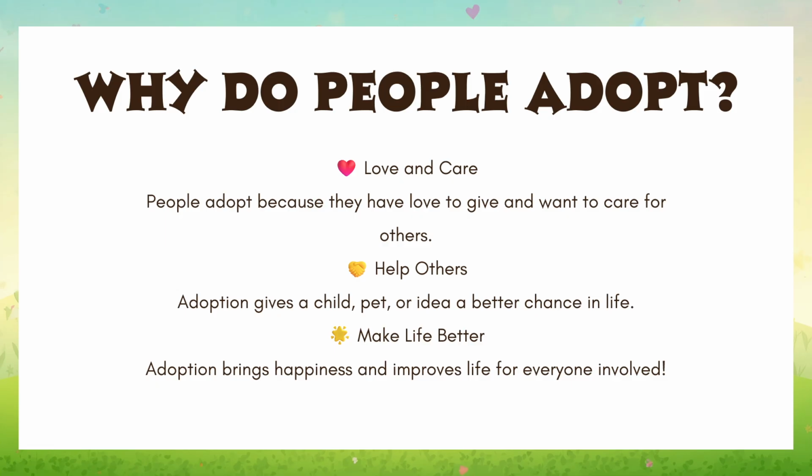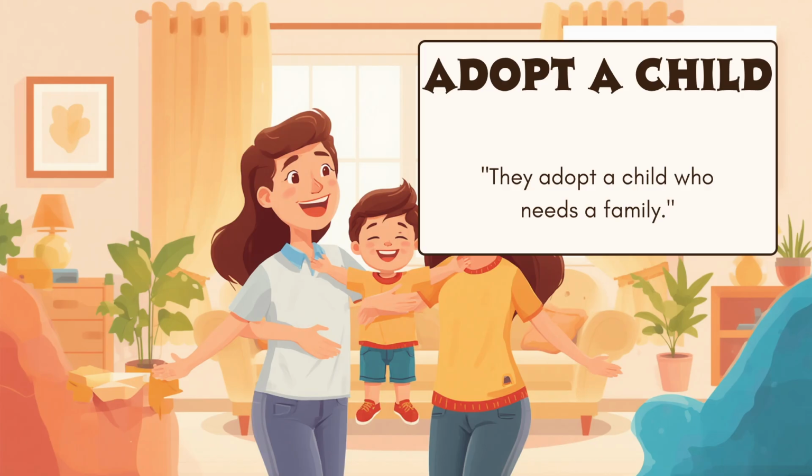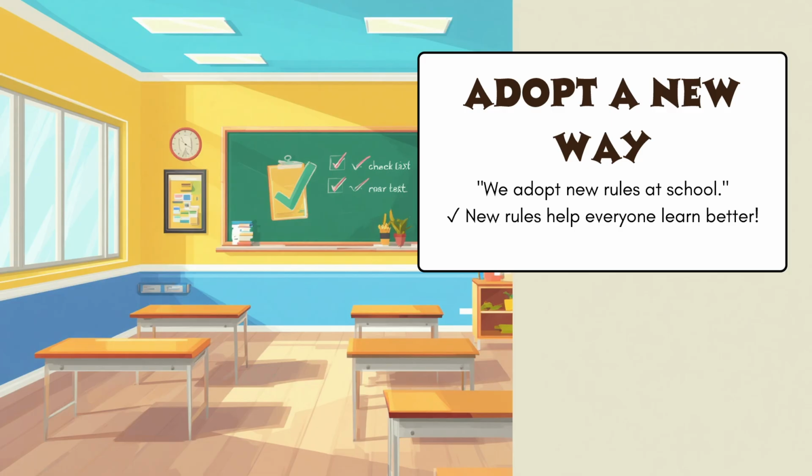People adopt for many reasons. Some want to give love and care. Others want to help someone or something in need. For example, when someone adopts a dog, they give it a safe home, food, and love. The dog becomes part of the family. When someone adopts a child, they give the child a family, a home, and a future full of love and support. When someone adopts a new way, they start doing things differently. It can mean learning or improving something.